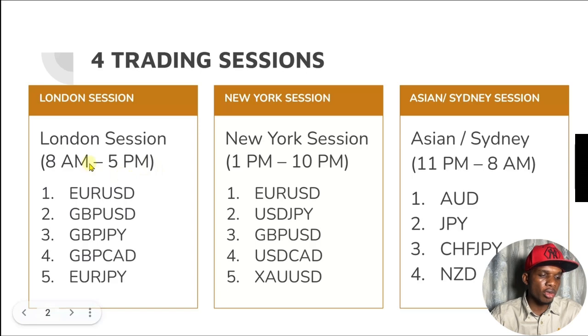During this London session, the pairs that you can trade during this particular period are Euro USD, GBP USD, GBP JPY, GBP CAD, Euro JPY. Basically, any pair that has Euro and the GBP, that's the pound, are the pairs that you need to be trading during the London session.